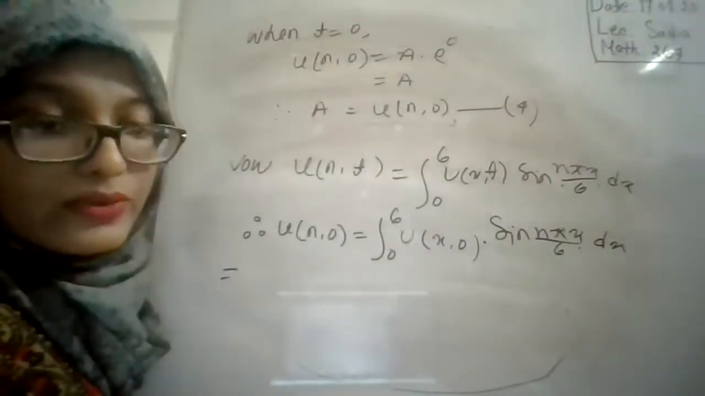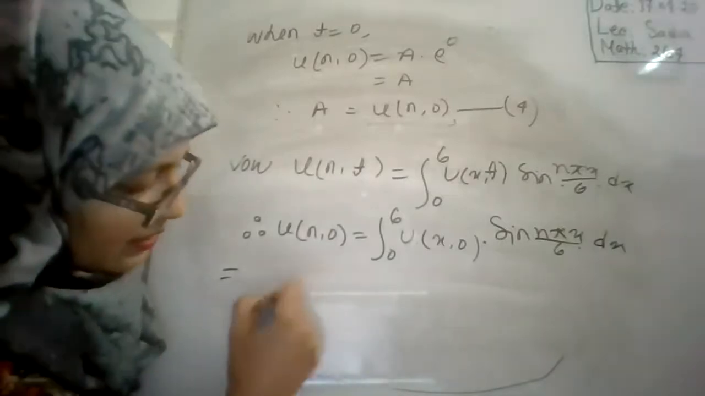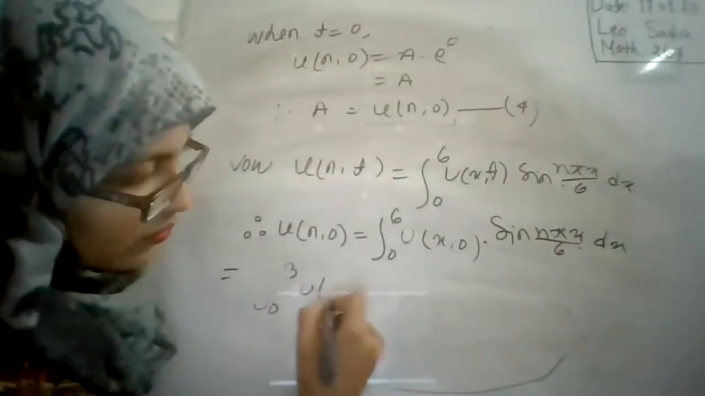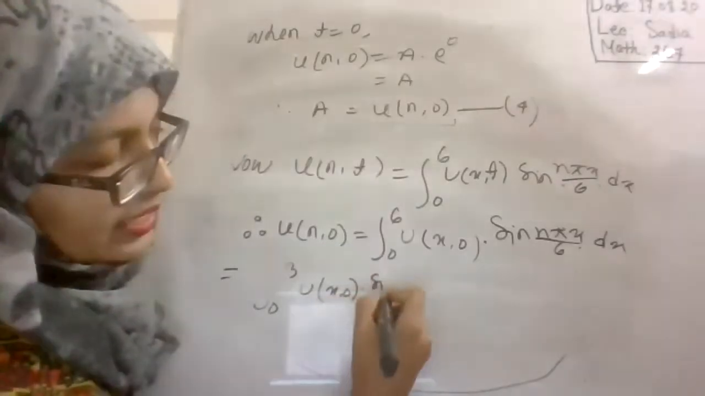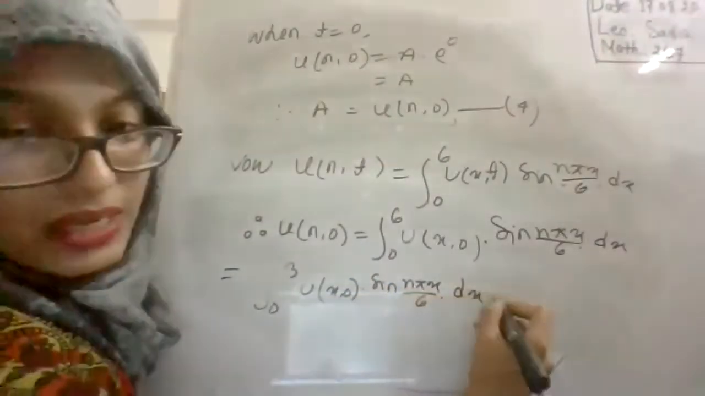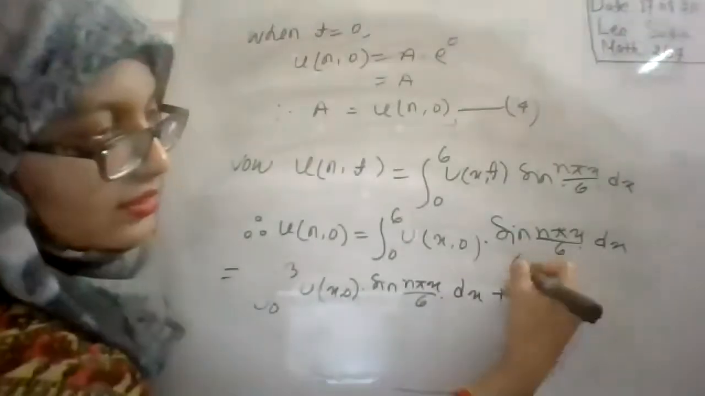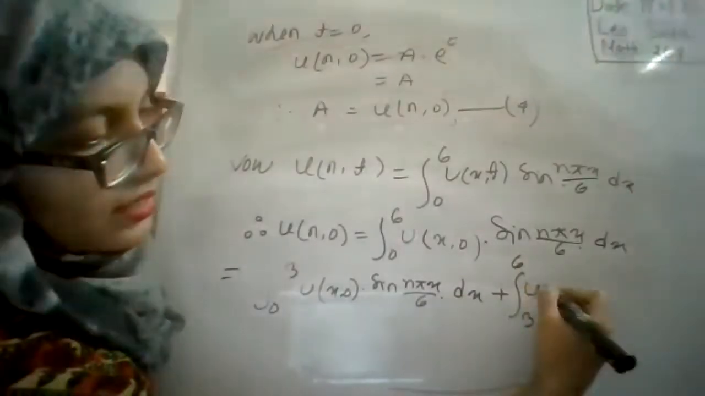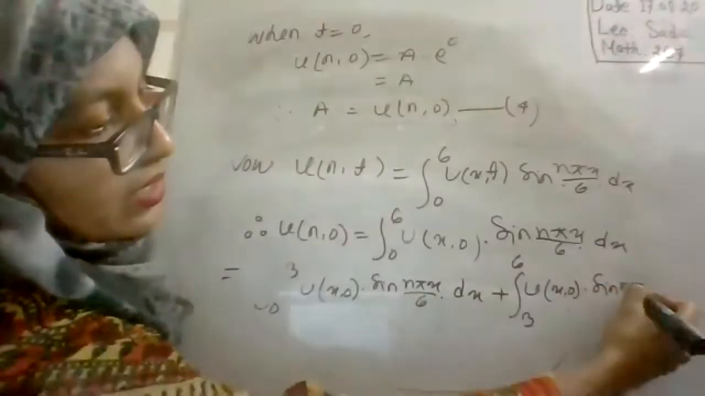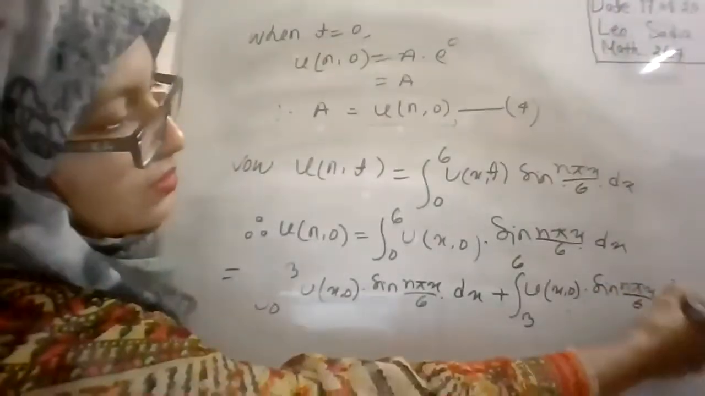Now the interval 0 to 6 can be written as 0 to 3 and 3 to 6. So the integral of u(x,0) sin(n pi x by 6) dx from 0 to 3, plus the integral of u(x,0) sin(n pi x by 6) dx from 3 to 6.